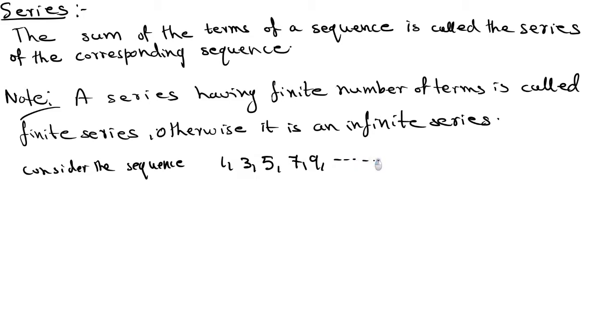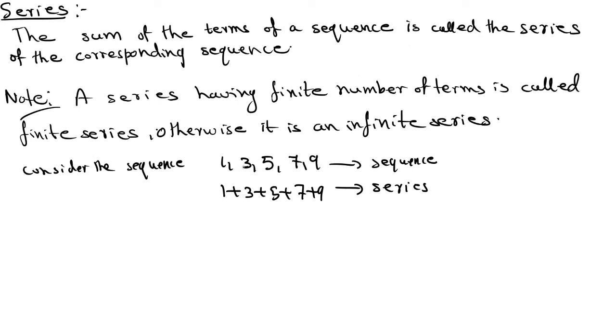Now suppose I am considering a finite sequence. That means it has only a finite number of numbers, so up to 9 I will take. It is a sequence. Then if you write 1 plus 3 plus 5 plus 7 plus 9, we call it a series. So series is nothing but the sum of the terms of the sequence.